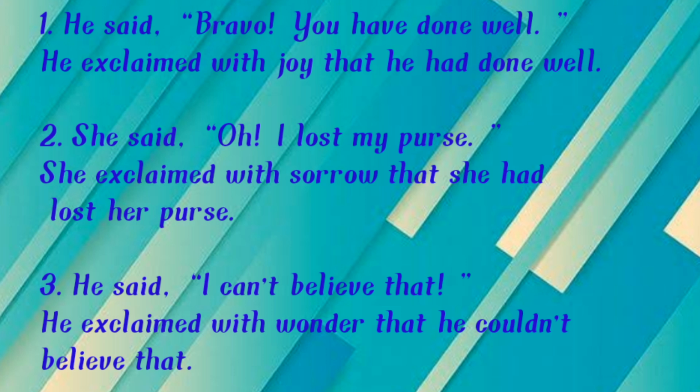Reporting verb said is in past, and the sentence written in the inverted commas is in present perfect tense. So we have changed it into past perfect tense. Next is, she said, "Oh, I lost my purse." She exclaimed with sorrow that she had lost her purse. In this sentence, reporting verb said is in past, and I lost my purse is in simple past, past indefinite. So we change past indefinite into past perfect. That is why I have written she had lost her purse.